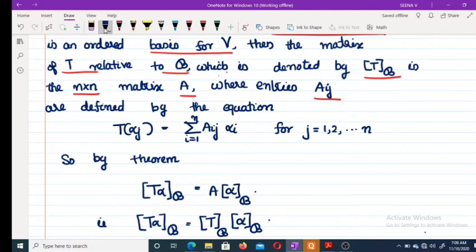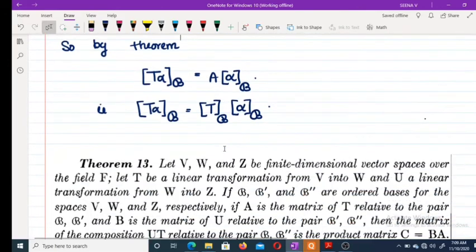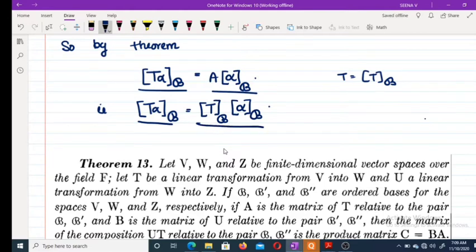Where entries Aij are defined by the equation T alpha j equal to sigma i varies from 1 to n Aij alpha i. Okay. Then by the above theorem we have matrix of T alpha related to B equal to A into matrix of alpha related to B. Finally, for A we have the notation T related to B. Therefore, matrix of T related to B and alpha related to B.